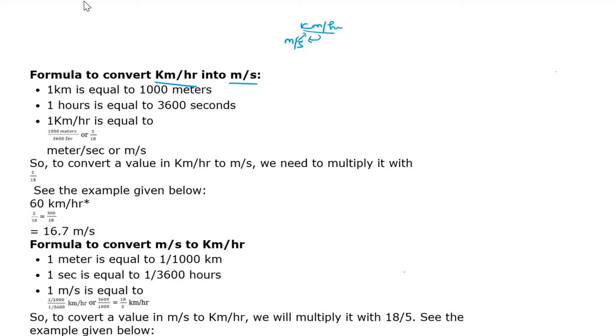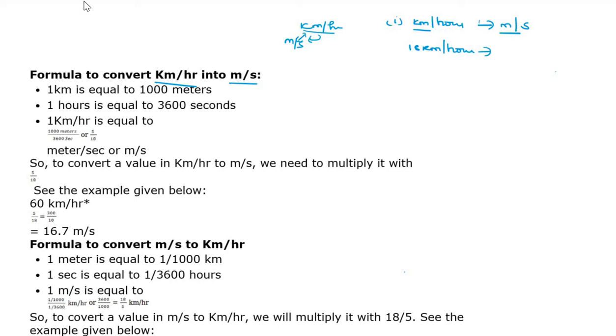Okay, so at the time, first one, kilometer per hour to meter per second. How we can change? So it is a bigger unit, this is a smaller unit. So you have to multiply. Suppose I want 18 kilometer per hour converted into meter per second, for example.